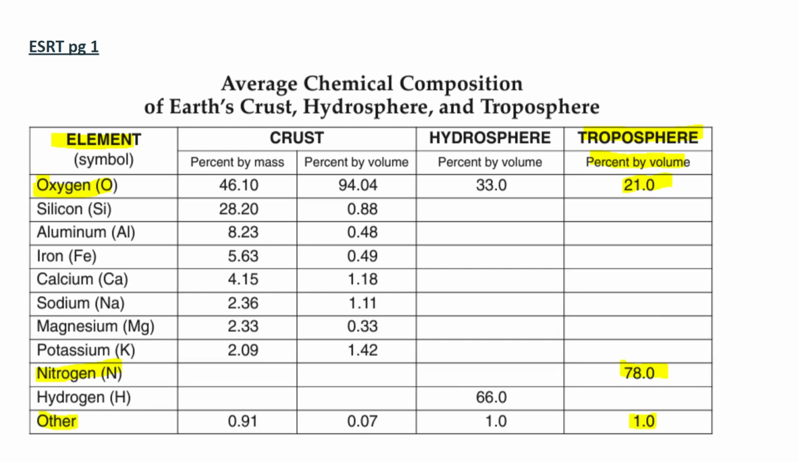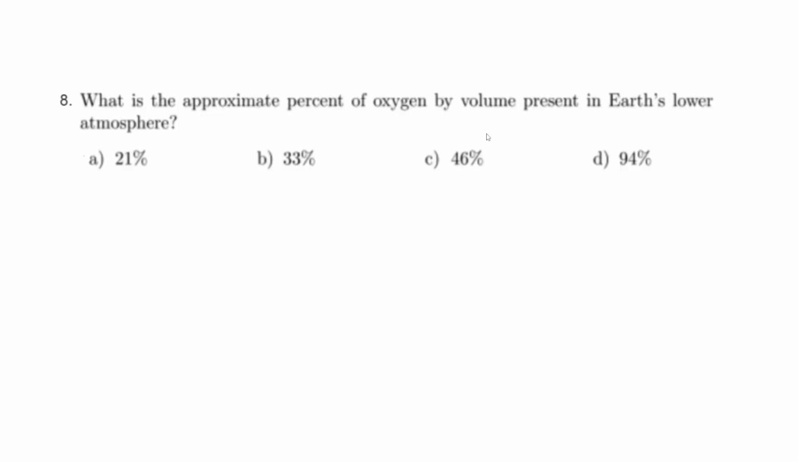Go to reference table page 1. In reference table page 1, we've already seen this before, but as a refresher, you can find the different elements found in the troposphere, hydrosphere, and crust. We're focusing on the troposphere, and notice that the troposphere contains 21% oxygen, 78% nitrogen, and 1% of other gases by volume. So based on this, go ahead and also try question number 8 in your worksheet.